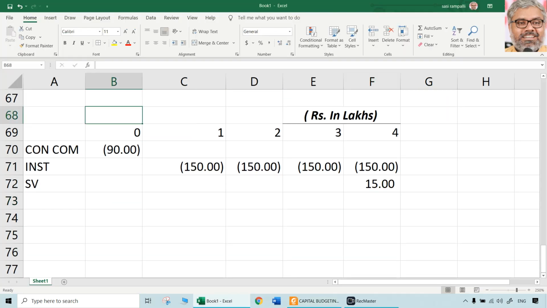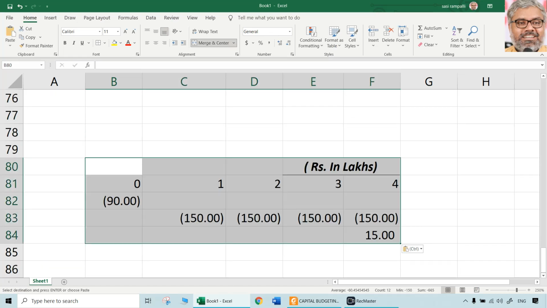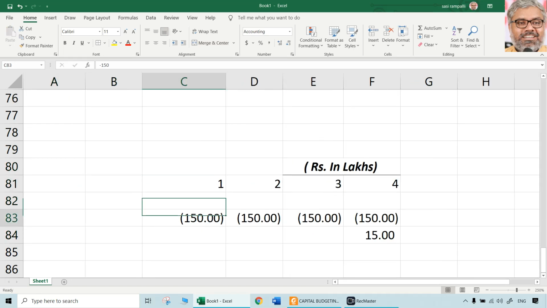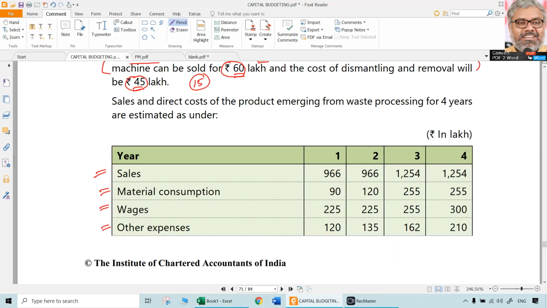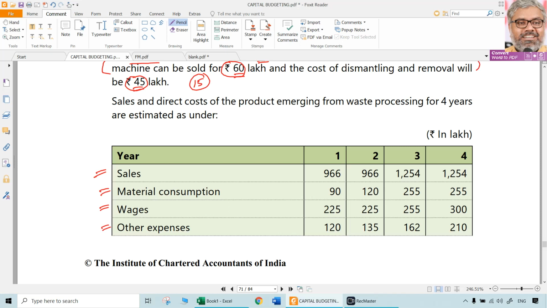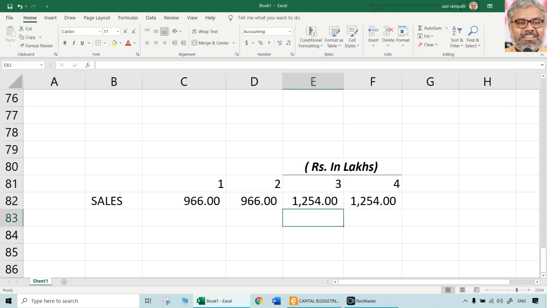So all of them can be done separately in a working note. Here 0 will not be there. Starting from year 1, there will be various items. All that you need to do is take the copy paste the amounts. Sales 966, 966 all lakhs, 1254, 1254 all lakhs. Material consumption.